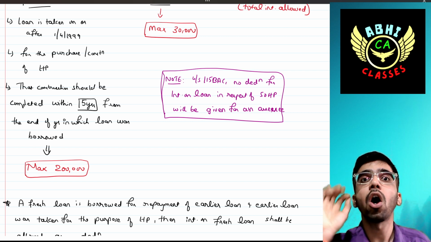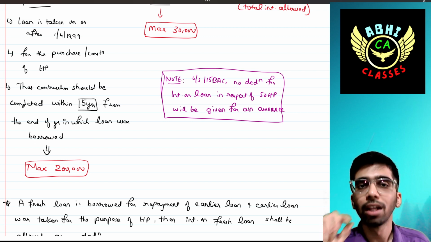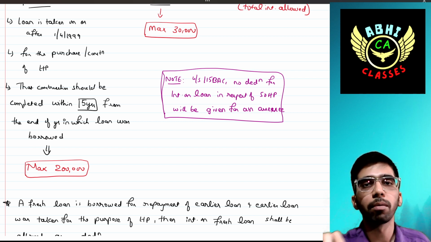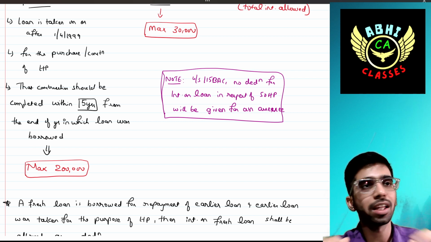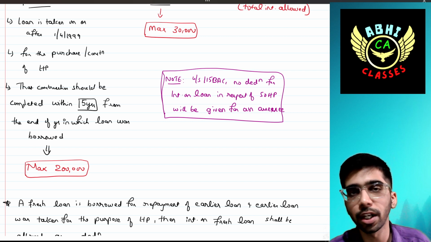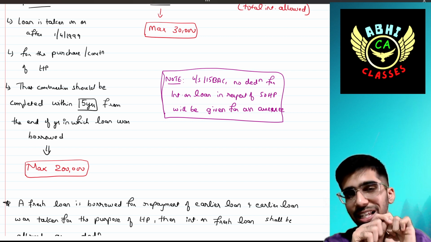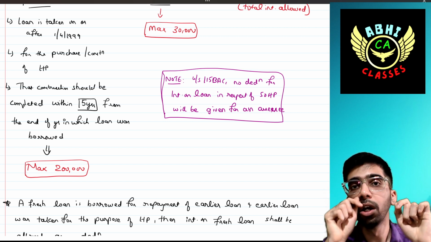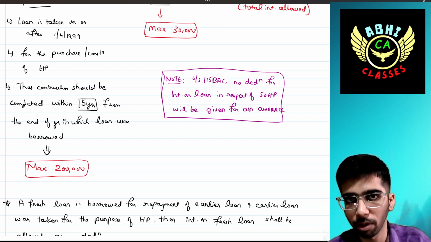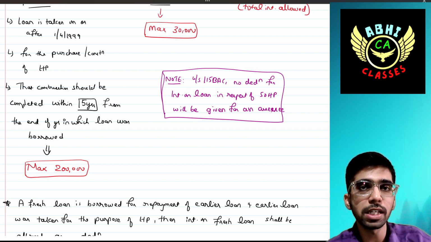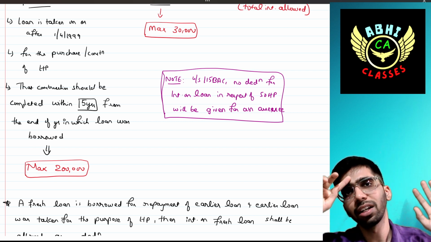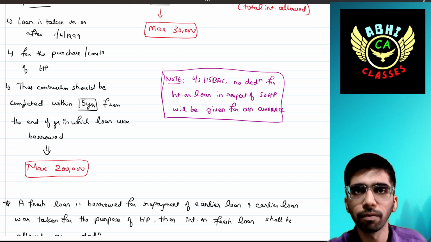But remember, if you are opting for 115BAC, that limit does not apply, because there is no amount that you can claim as a deduction. The interest on loan deduction is nil if you are opting for 115BAC only for self-occupied house property. If you are opting for 115BAC for let-out house property, then that entire interest can be allowed.